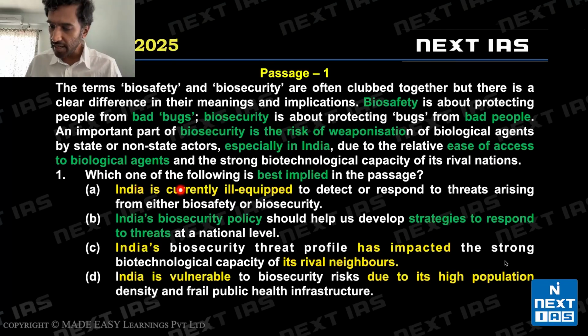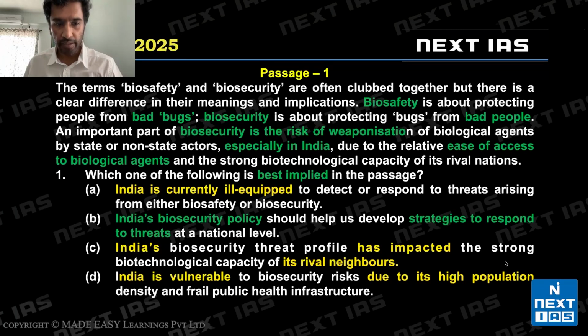India is currently ill equipped to detect or respond to threats arising from either biosafety or biosecurity. So I know these exact words, India is currently ill equipped, cannot be valid implications. It's an invalid inference. It's because we are clearly facing the risk of biosecurity, but it's not telling us whether it's ill equipped or not ill equipped, right? Okay, so A is invalid.